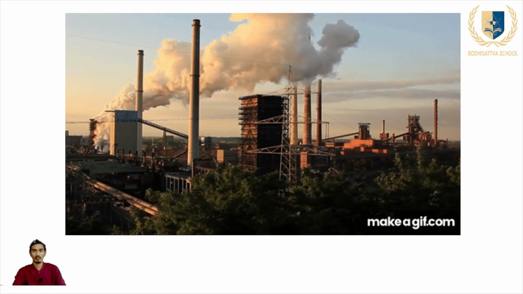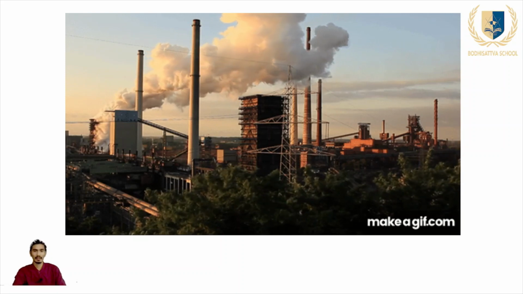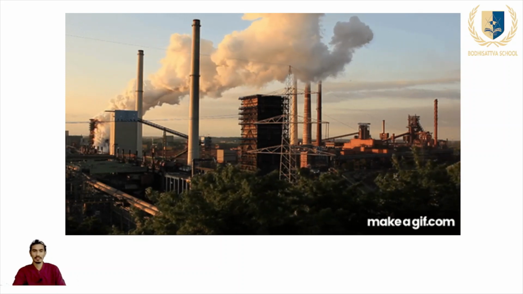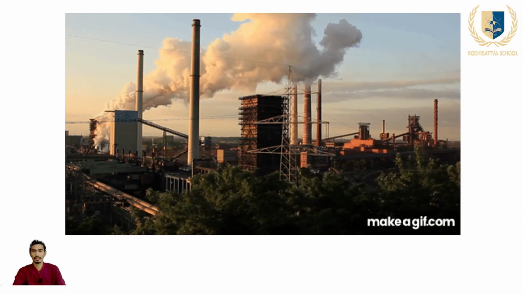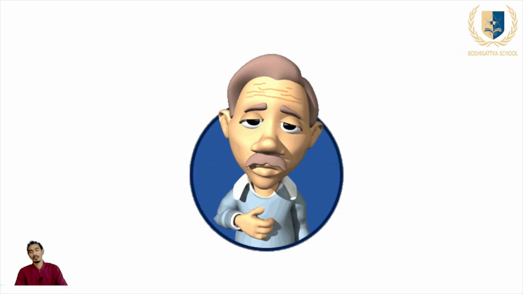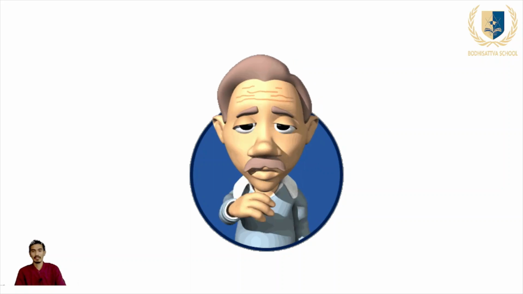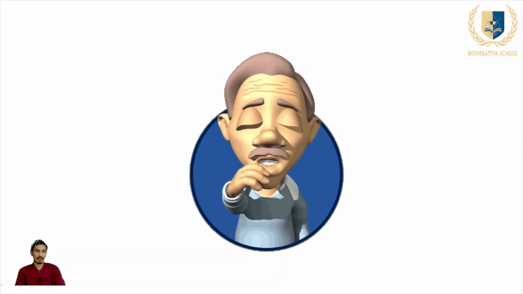This smoke will mix with the atmosphere, clean air, and this will pollute our atmosphere. This is the bad effect of using the non-renewable sources of the energy. The person will be infected or affected by the different types of the respiratory diseases, which are related with the lungs.